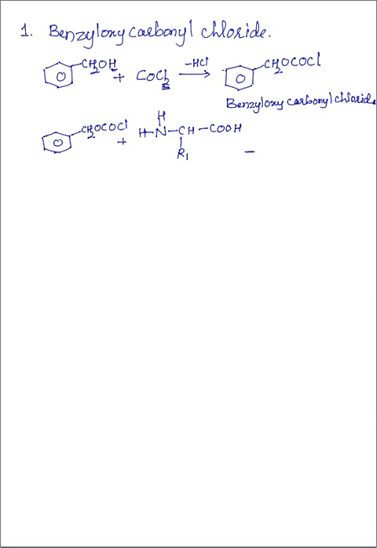So here minus HCl, Cl and H. This HCl is removed and the remaining group is CH2O CO NH CH R1 COOH. So here the amine group of the first amino acid is blocked now.